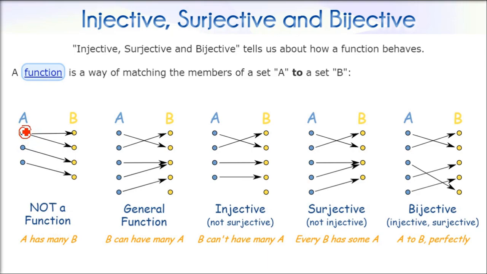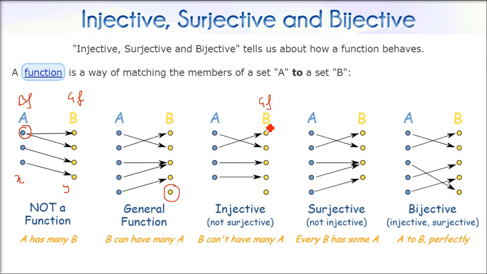Injective, surjective and bijective: how does a function behave? That is what these three say. So we have a boyfriend and girlfriend. A single boyfriend cannot have multiple girlfriends in a function. If it is there, it is not a function. In a general function, there can be a set B of girlfriends where one girl doesn't want any boyfriend.